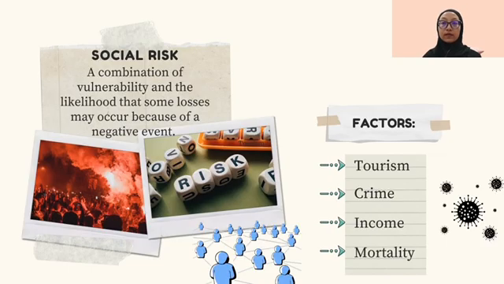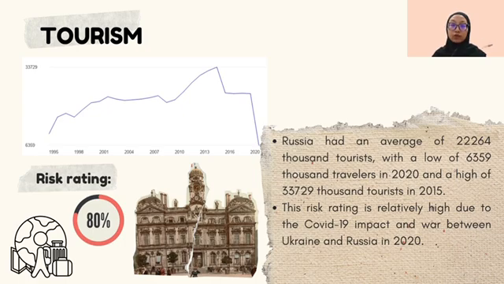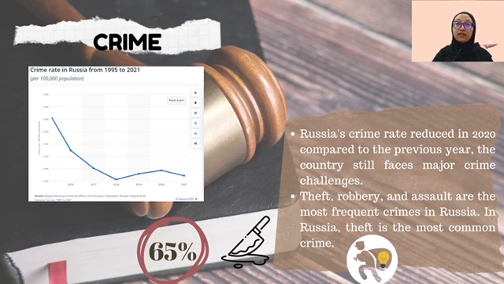Now I will continue with social risk. The first factor for social risk is tourism. The tourism risk rating is approximately 80%. This risk rating is relatively high due to the COVID-19 impact and the war between Ukraine and Russia that happened in 2020. The second factor is crime.